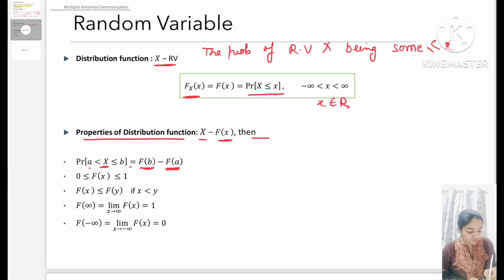The distribution function of the random variable x lies between 0 and 1. And the distribution at x is less than or equal to the distribution at y if x is less than y. This means f of x is an increasing function.